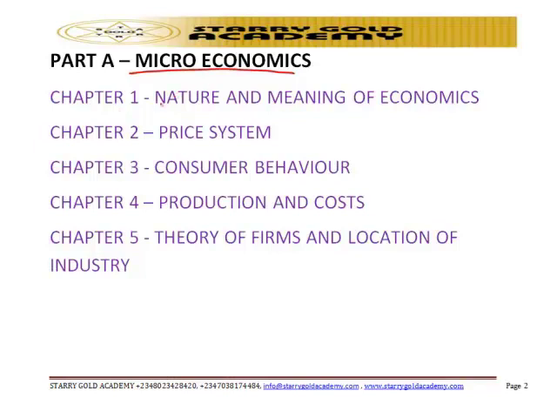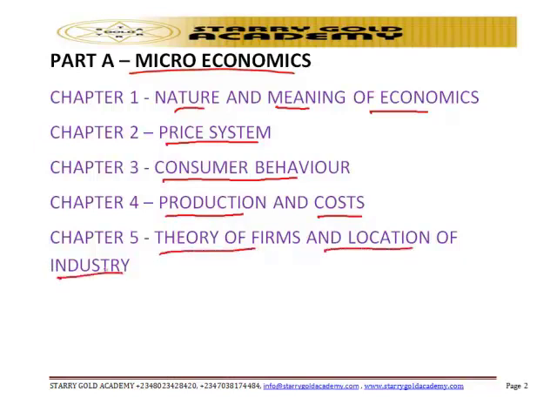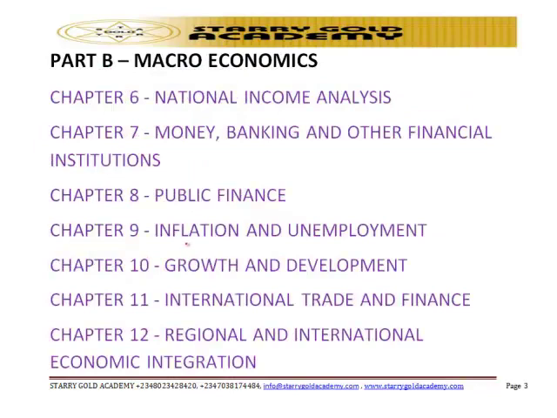So under part A, we have chapter 1, where we're looking at the nature and meaning of economics. After then, we move to chapter 2, where we're considering the price system. Thereafter, we'll be looking at consumer behavior in chapter 3. Chapter 4, we'll be looking at production and cost, while chapter 5 under microeconomics, we'll be looking at the theory of firms and location of industry.